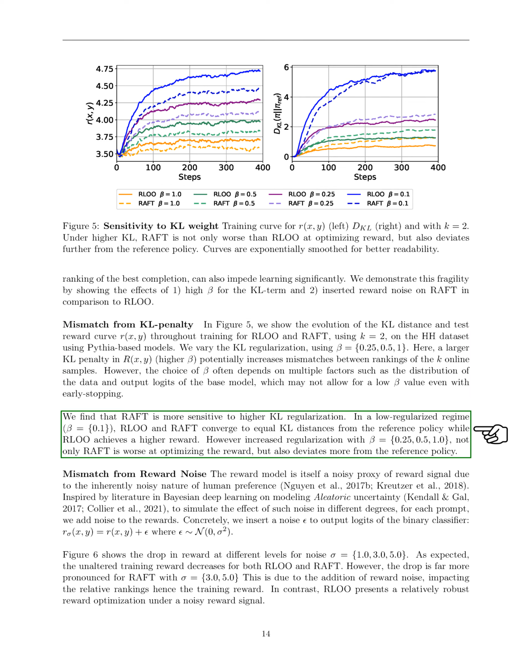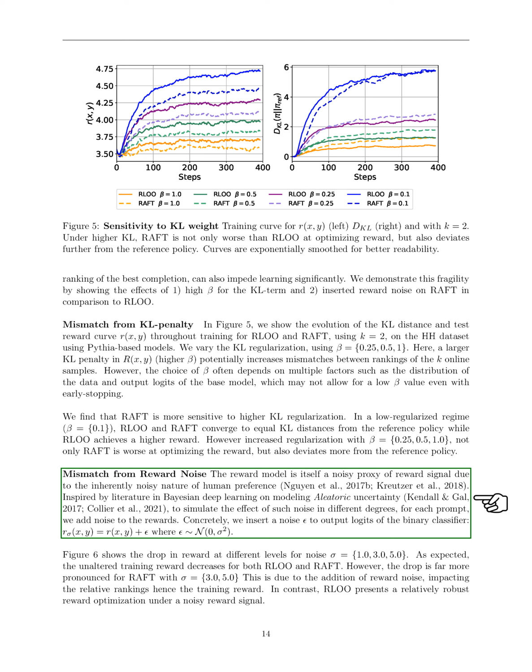Our findings reveal that RAFT is particularly sensitive to higher levels of KL regularization. In scenarios with low regularization, beta equals 0.1, both RLOO and RAFT eventually matched in terms of KL distance from the reference policy, but RLOO achieved a higher reward. With increased regularization, beta equals 0.25, 0.5, 1.0, not only did RAFT perform worse in optimizing the reward, but it also deviated more from the reference policy.